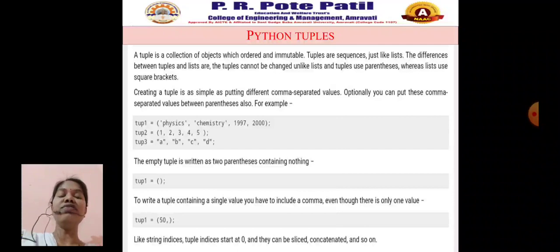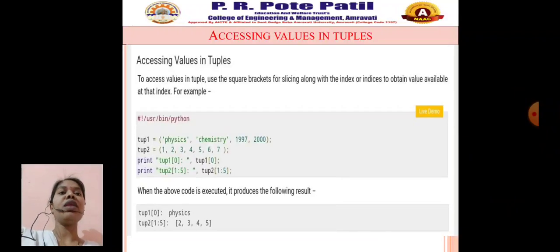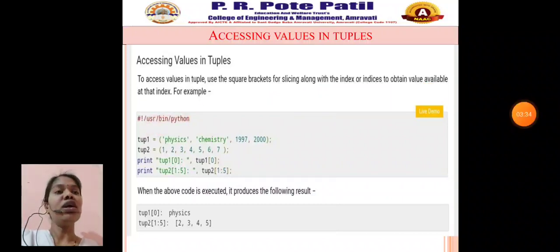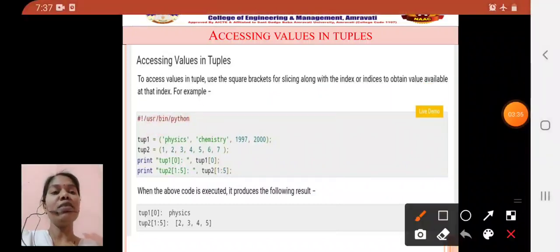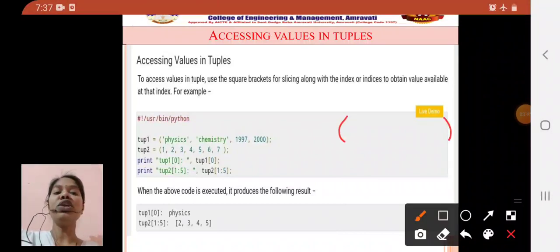Just like a list, the same operations we performed there you can also perform on tuples. Now, accessing the values in tuples. To access the values in tuples, use the square brackets for slicing along with the index or indices to obtain the value available at that index. So you need to give the square bracket. As it is a tuple, it is enclosed in parentheses, but if you want to access a particular tuple element, the index must be enclosed in a square bracket.